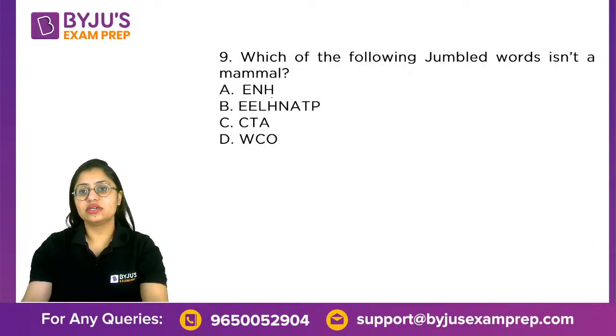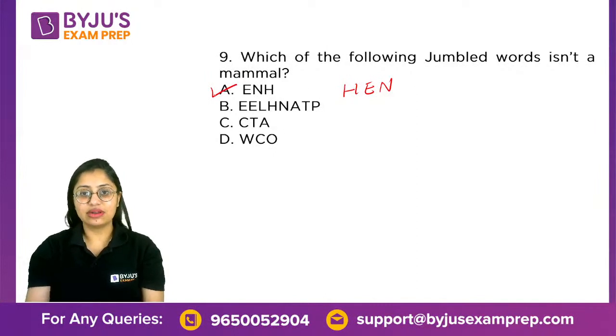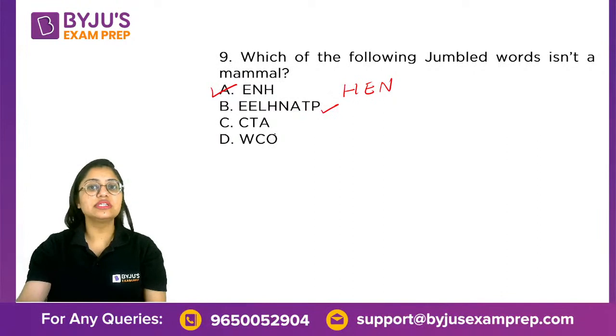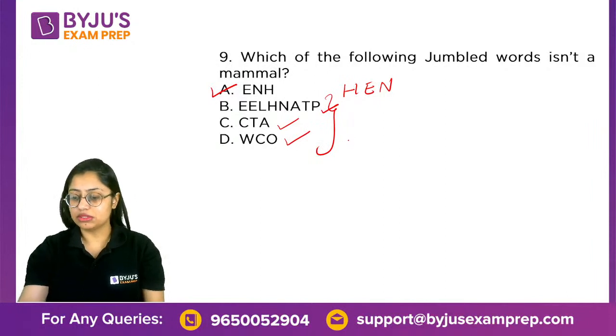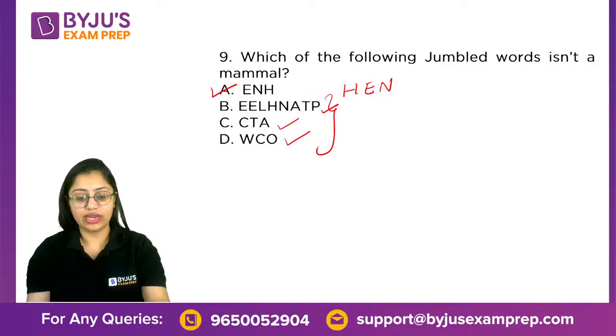So the first letter can only be made this particular animal, and hen is clearly not a mammal. So this should be my answer, right? I should not be going further. This one was elephant, this one was cat, and this one was cow. All these three are mammals. So the moment you know that it is hen and it is not a mammal, you go ahead with that.